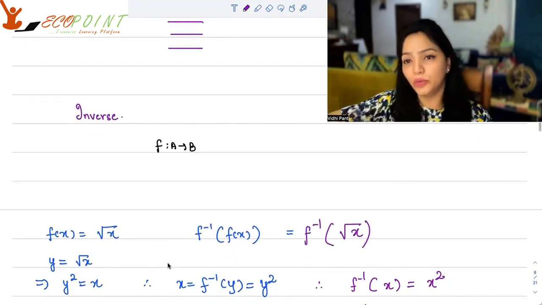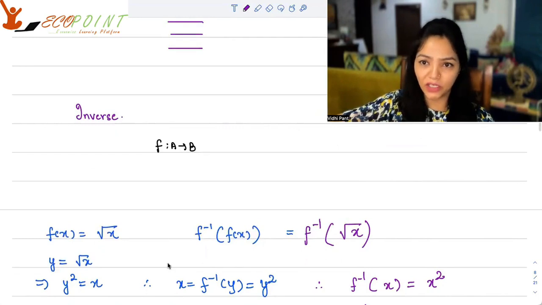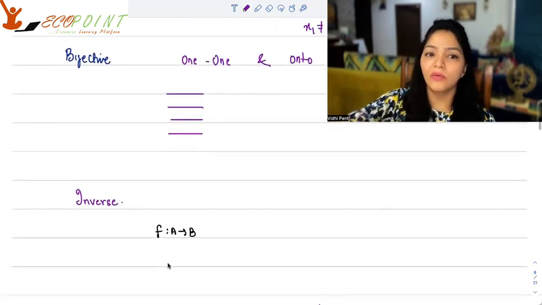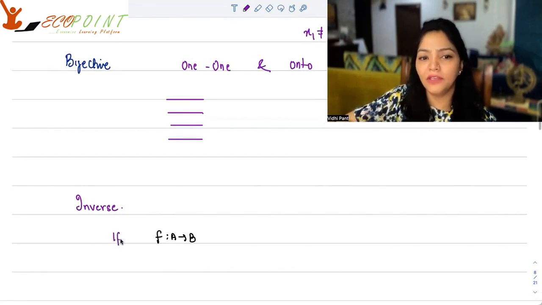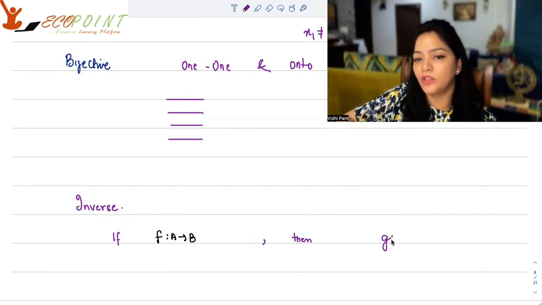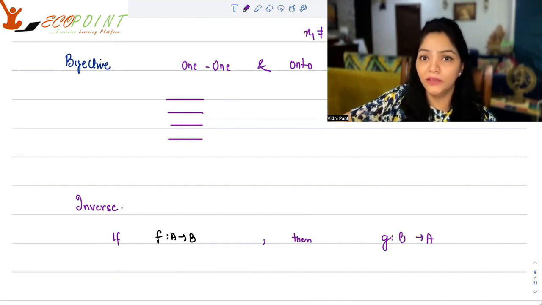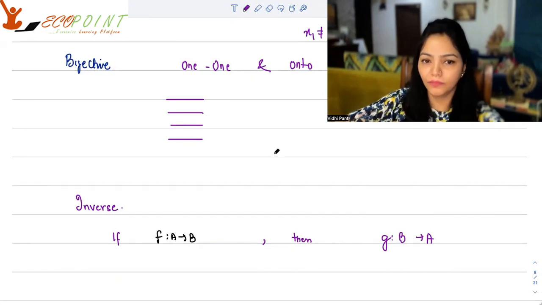Once you are able to define bijection, you can very well define inverse for a function. Now, if say f is from A to B, then you can define g from B to A. This could be done by taking the inverse. But will I be able to take the inverse?